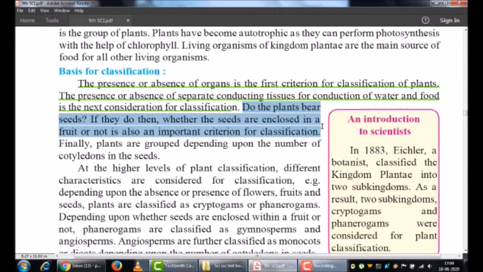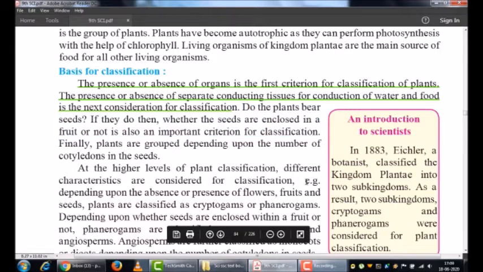That is another criterion we consider. On the basis of these we have different characteristics, for example the presence or absence of fruit. Plants are classified as cryptogams and phanerogams on the presence or absence of flowers, fruits and seeds.